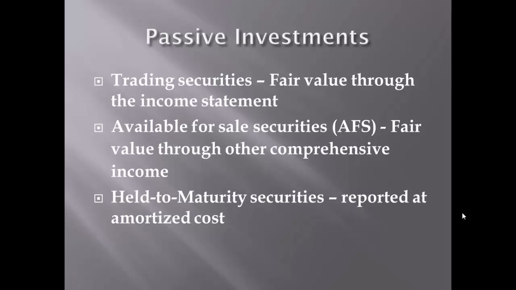Recall that the accumulated other comprehensive income contains items that bypassed the income statement, and these items are referred to as other comprehensive income. An example is the unrealized holding gains and losses for available for sale securities.